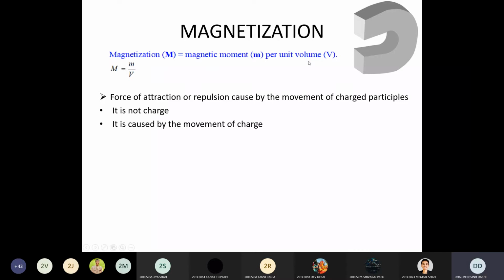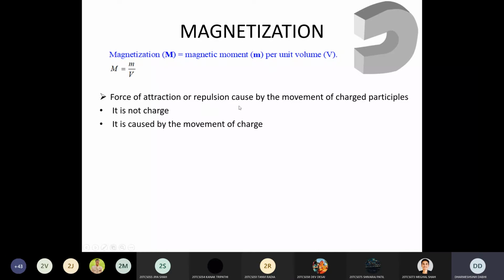Magnetic moment per unit volume. So what is a magnetic moment? That is nothing but an attraction or repulsion between two objects; that is called a magnetic moment. In which direction do we get the magnetic moment? Attraction or repulsion of force, that is called a magnetic moment.